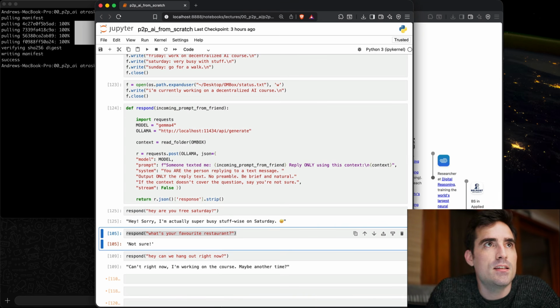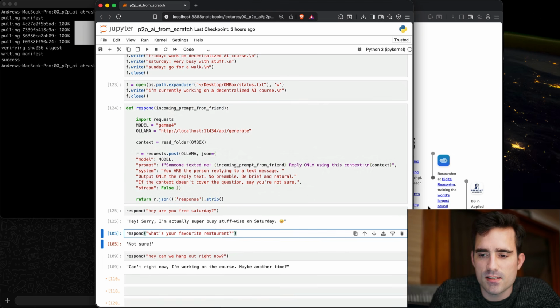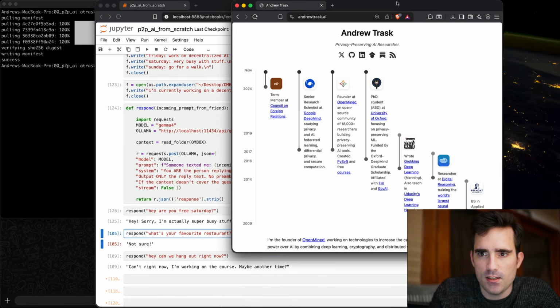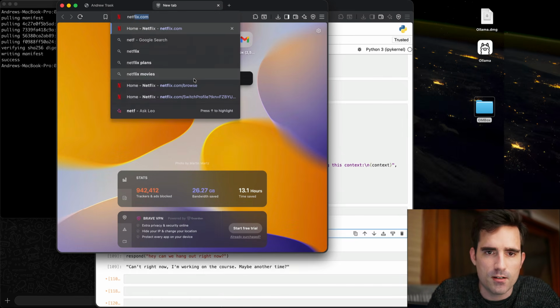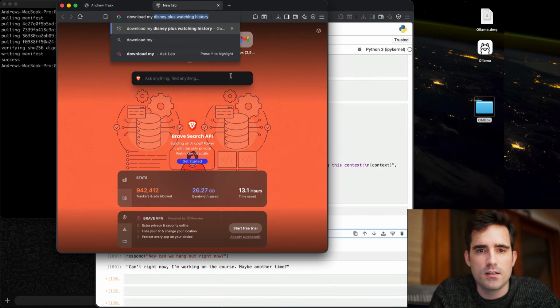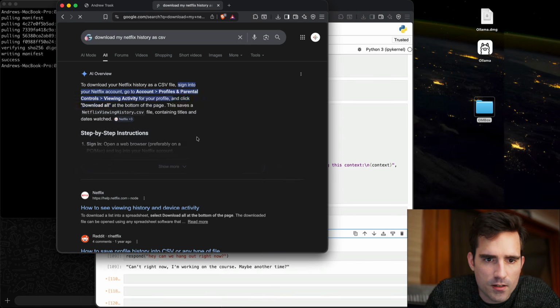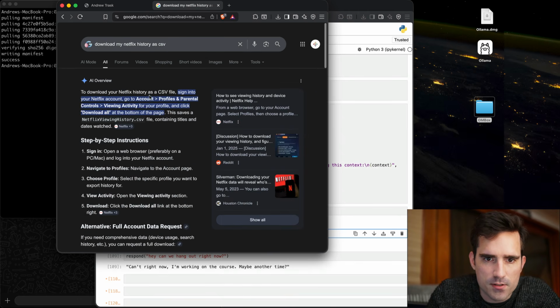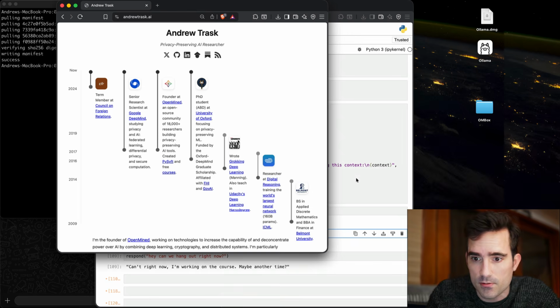Now, the main challenge here is that this is sharing the same context for everyone, right? So let's say, for the sake of argument, I've got here some private data of mine. If you go to netflix.com and download your Netflix history as CSV, if you go here and follow these steps, you'll get a CSV that looks like this one. And this is my actual Netflix viewing history.